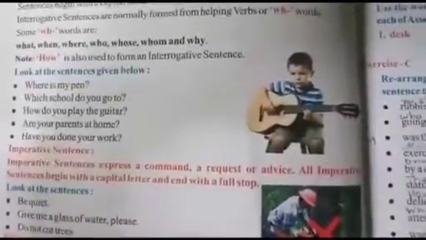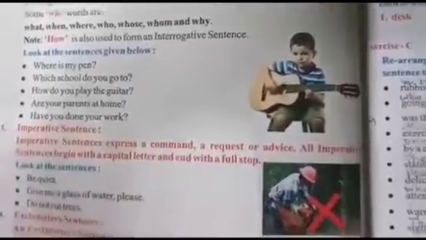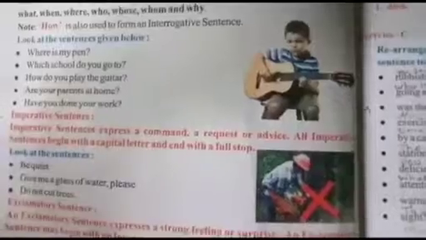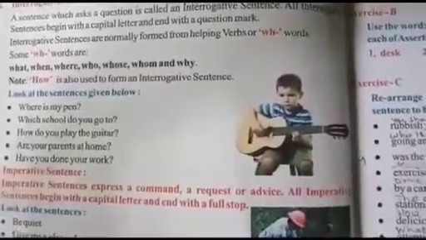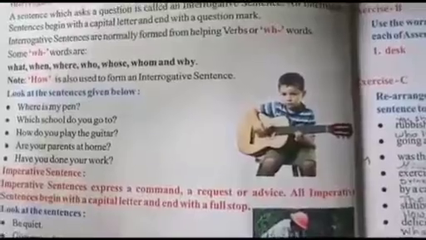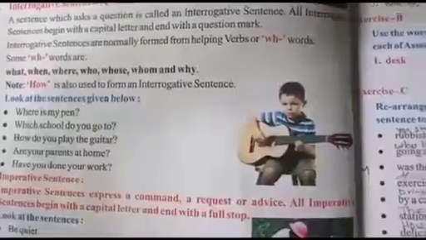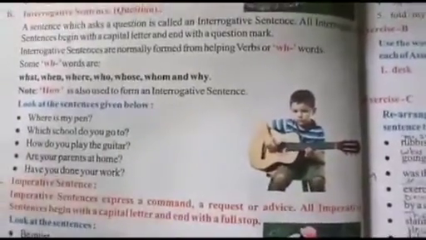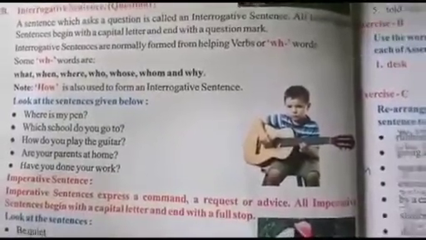Look at this group of words, students. Where is my pen? Which school do you go to? How do you play the guitar? Are your parents at home? Have you done your work? So students, here you can see interrogative sentence is about asking a question. It's normally formed from helping verbs or WH words such as what, when, where, who, whose, whom and why.